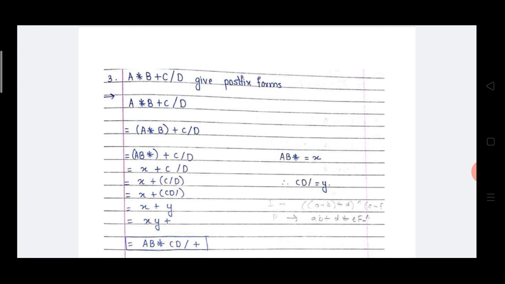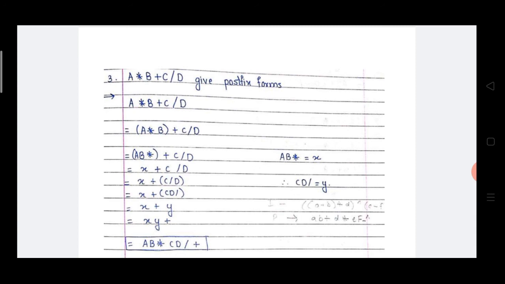See at the right side, a b into is equal to x. Instead of a b into, I am going to write here x. Means x plus c divided by d. Again we have to see which one is the higher precedence operator, plus or divide by. Yes, divide by is the higher precedence.